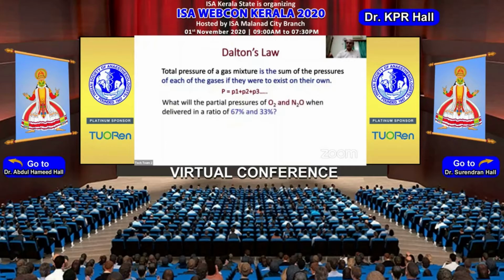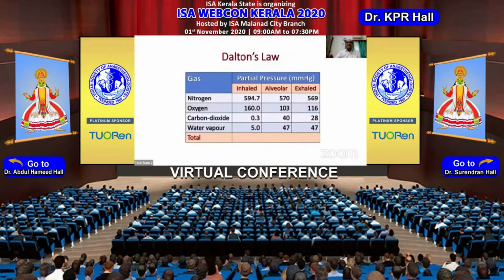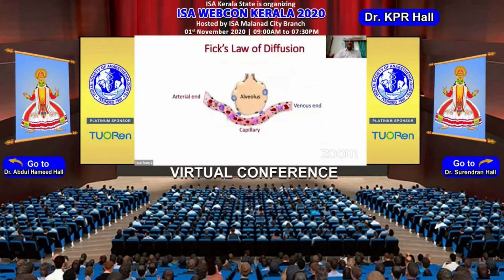Therefore, when you are giving 67% nitrous oxide with 33% oxygen to the patient, if you look at the partial pressures of these gases, which translate to 509 and 251, the total pressure would remain at 760. Similarly, if you see these partial pressures in inhaled gases, alveolar gases, and exhaled gases, all of them sum up to a total.